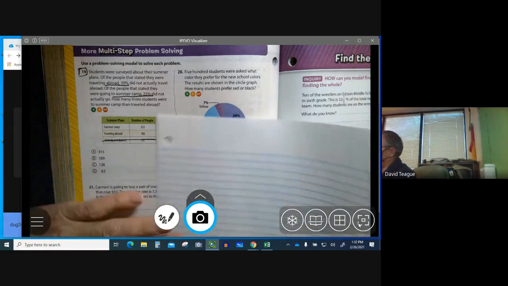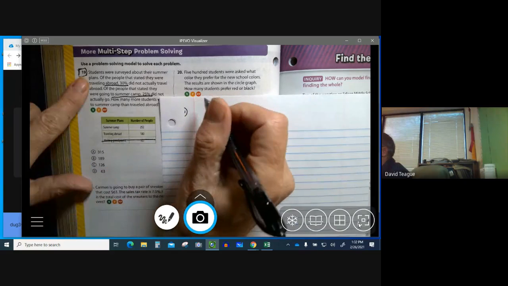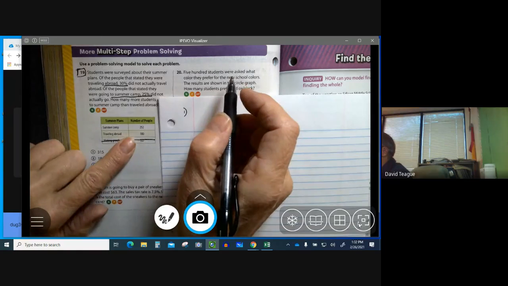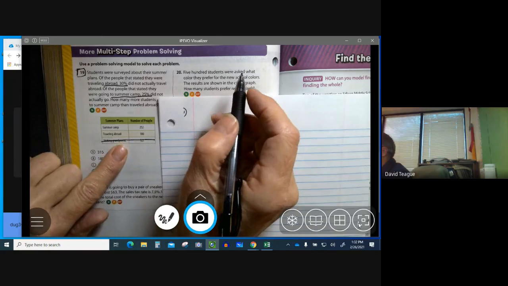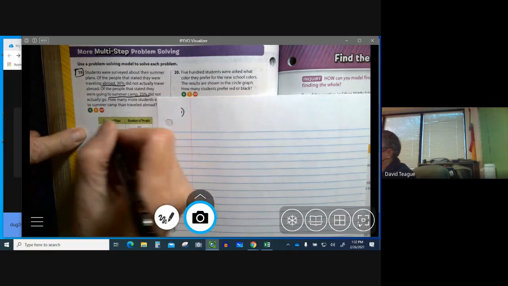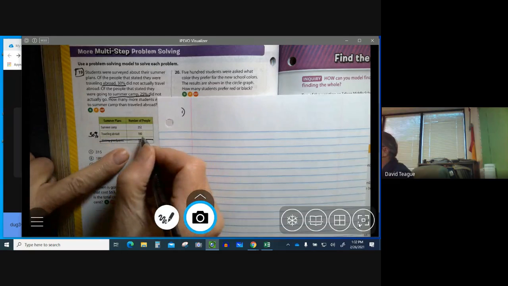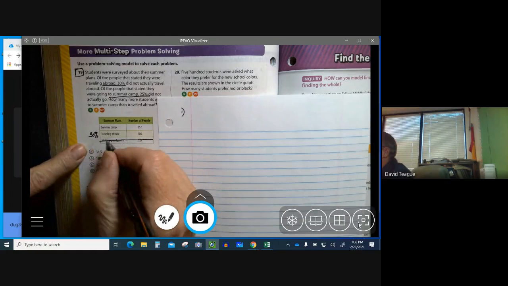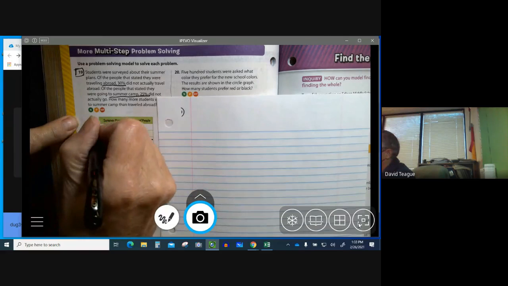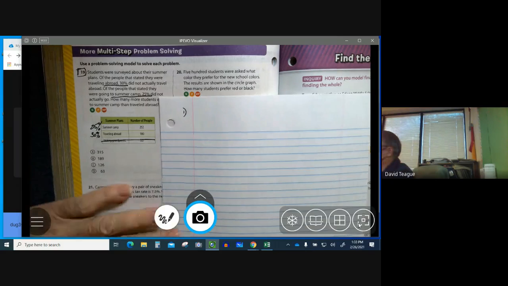Okay, so let's figure out what our steps are. So number 1, we know the total number of people that said they were going to summer camp and go abroad. So abroad was 30%, so 30% didn't even go. 180 people said they were going to go, but 30% said they weren't going to go. Summer camp, 252 people, but 25% actually didn't go at all. So they did not go.